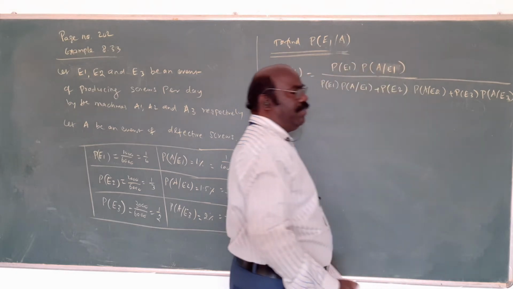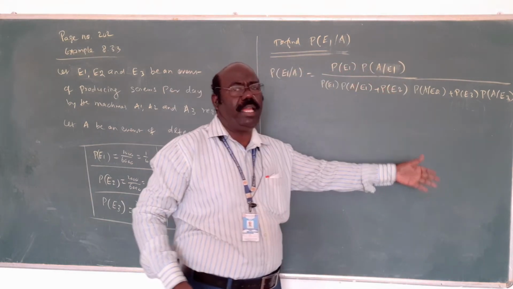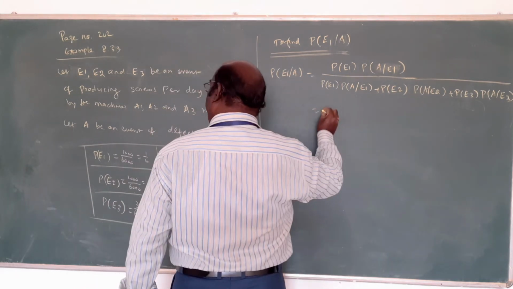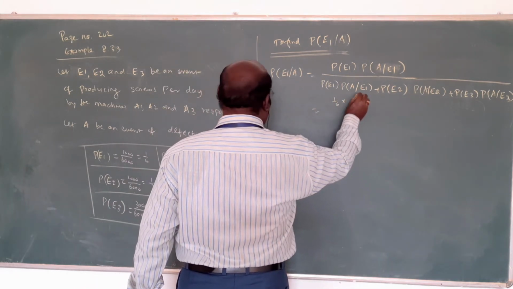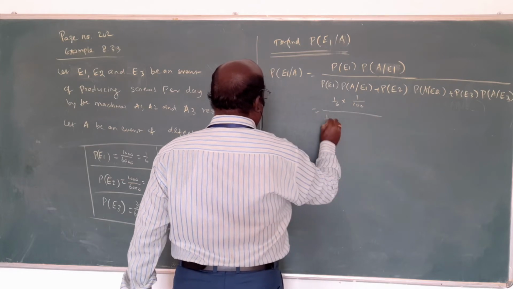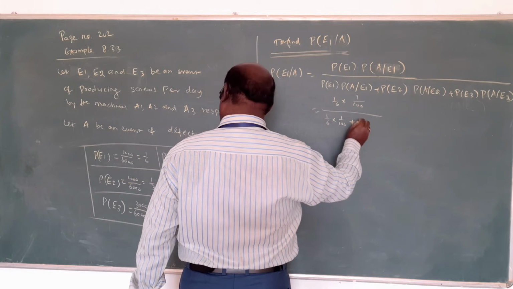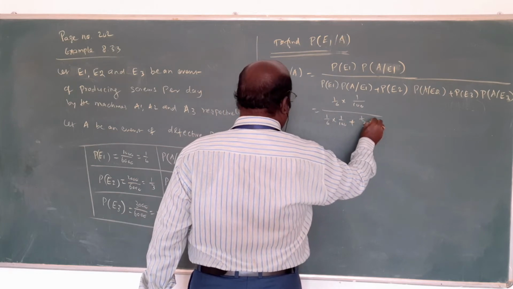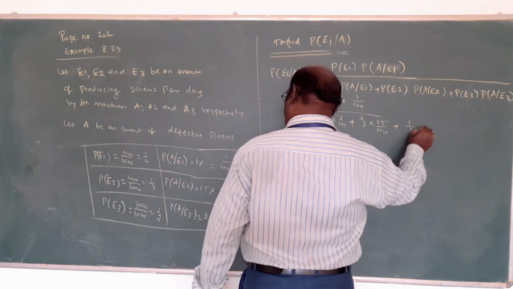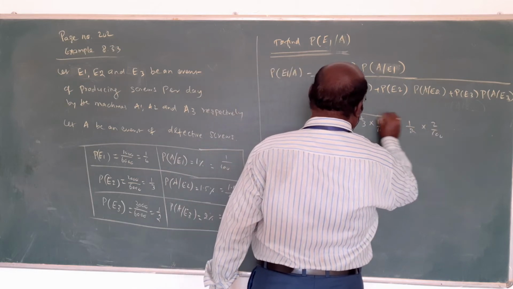We will not change; we have only E3 as the last subscript. Now subsequently here 1 by 6 into 1 by 100 plus 1 by 3 into 1.5 by 100 plus 1 by 2 into 2 by 100.